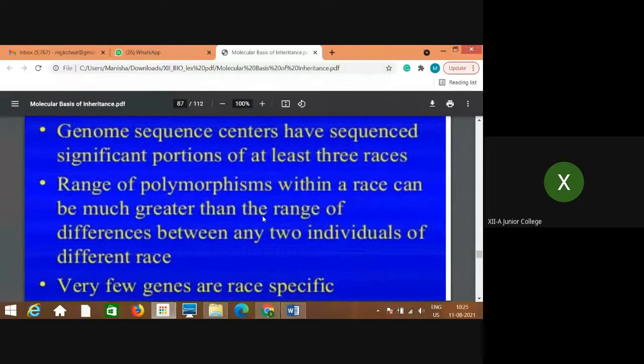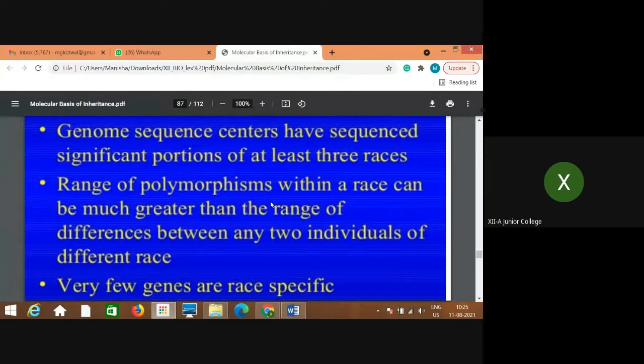The range of polymorphism within a race can be much greater than the range of differences between any two individuals of different races. And very few genes are race specific. Most of the genes are similar. Very few genes are race specific.